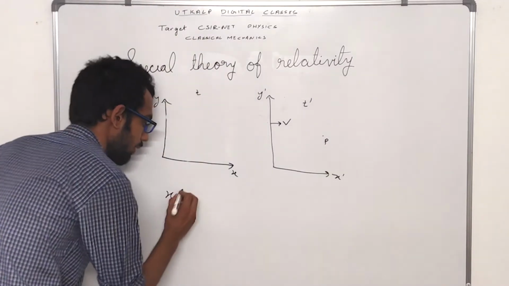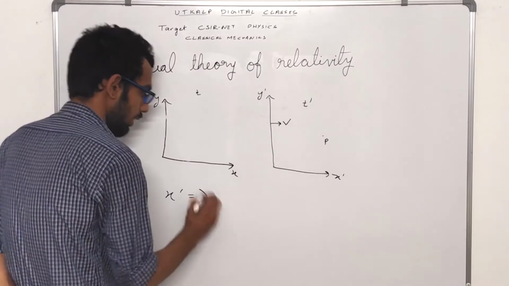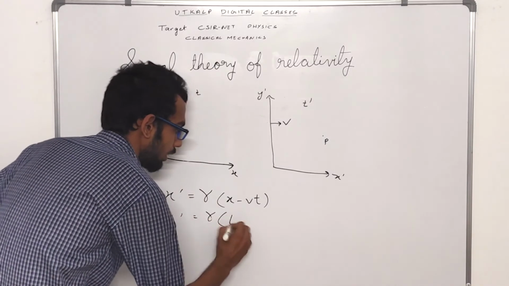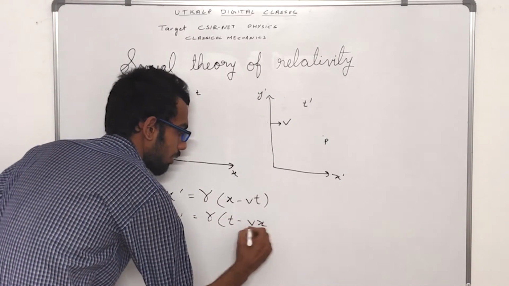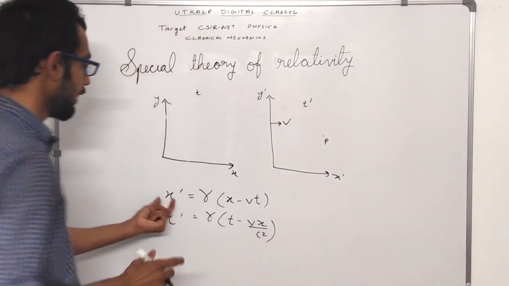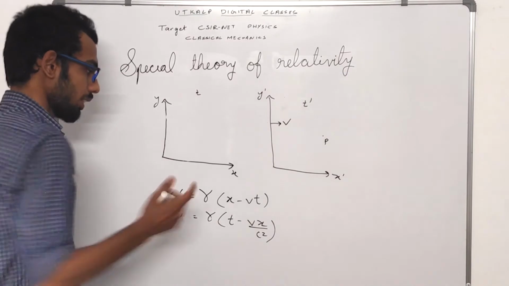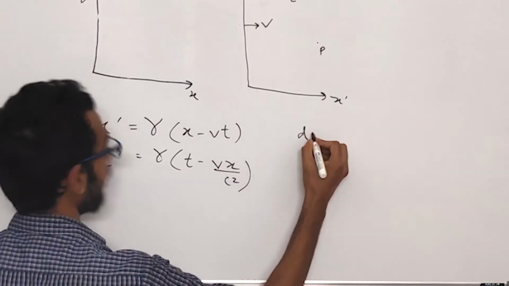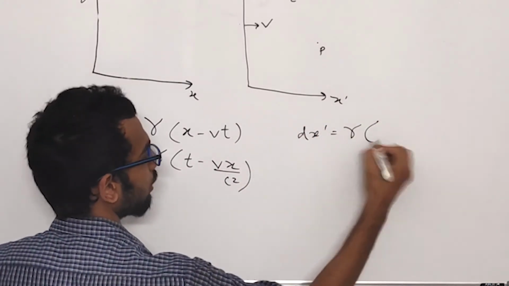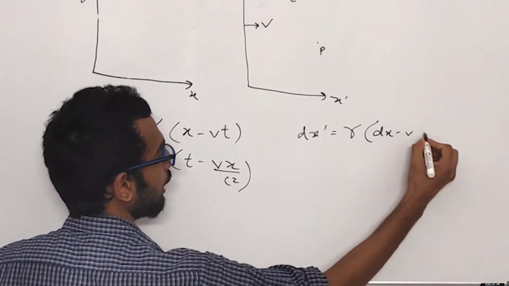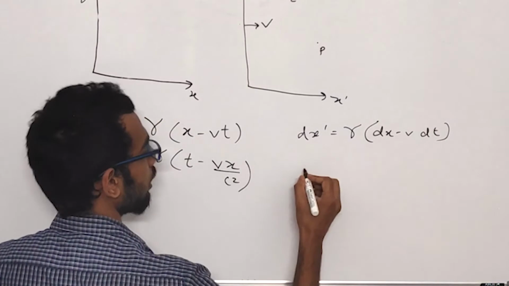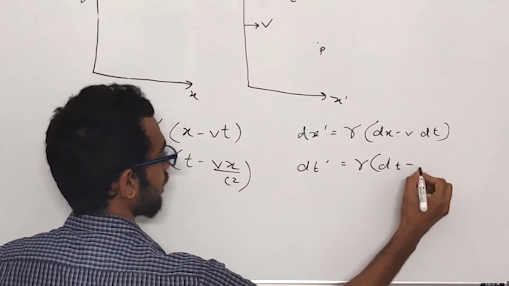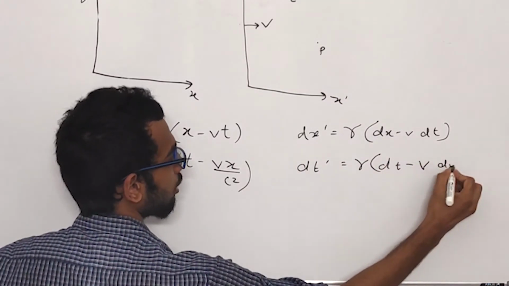Then our transformations were the same, x dash equal to gamma into x minus Vt and t dash equal to gamma into t minus Vx by c square, and we take differentials on both, that is dx dash equal to gamma into dx minus V dt and dt dash equal to gamma into dt minus V dx by c square.